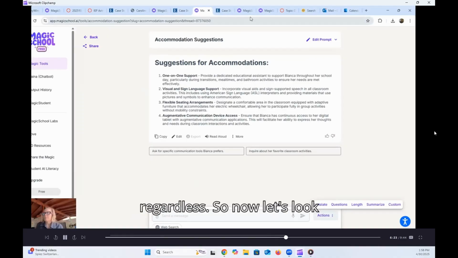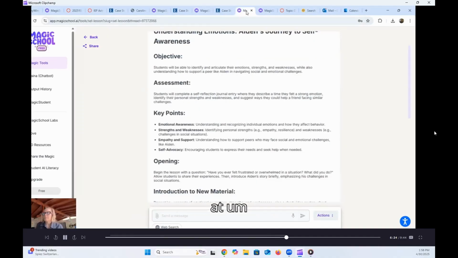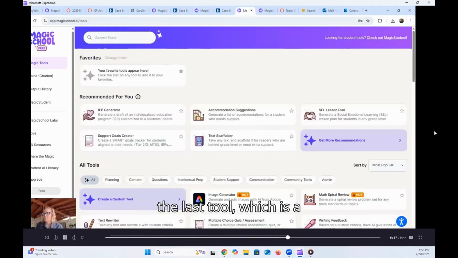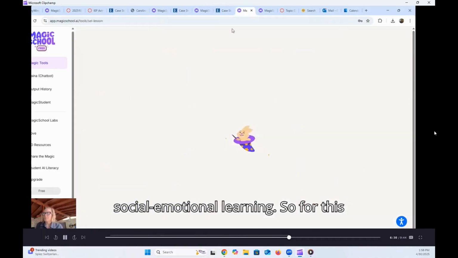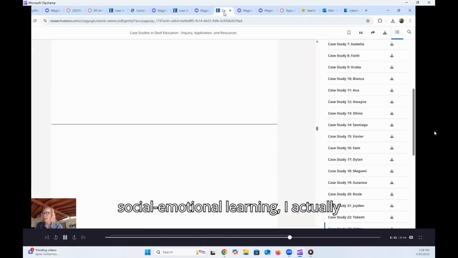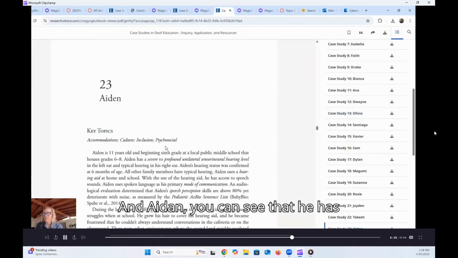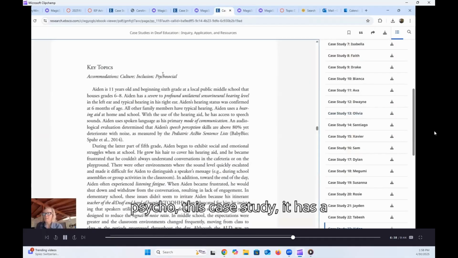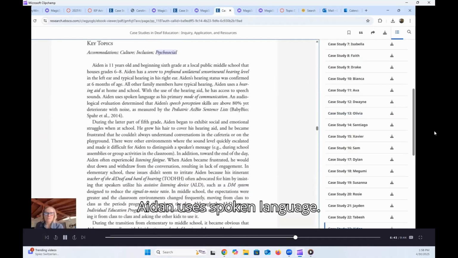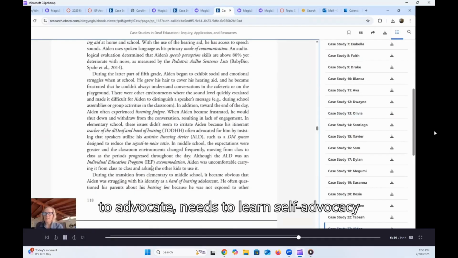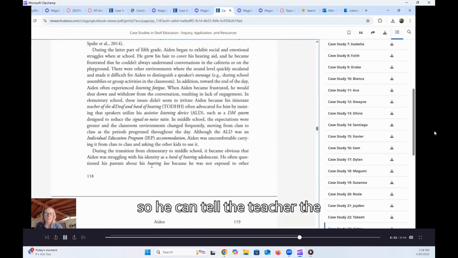So now let's look at the last tool, which is social emotional learning. For this social emotional learning, I actually chose Aiden. And Aiden, you can see that he has a case study with a psychosocial component. Aiden uses spoken language in a 6th grade public school and needs to learn self-advocacy, so he can tell the teacher the environment's too loud or there's too many distractions.